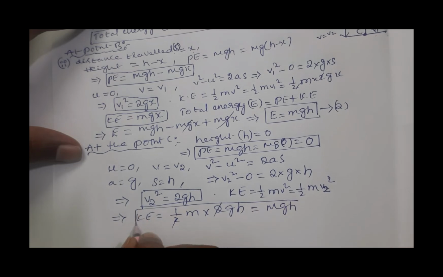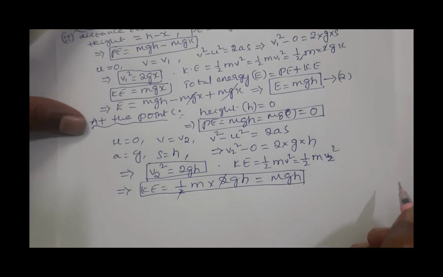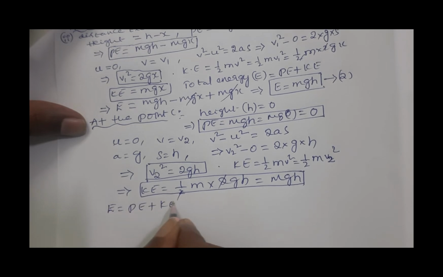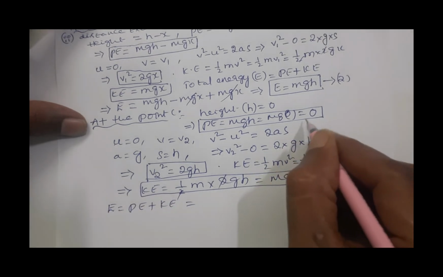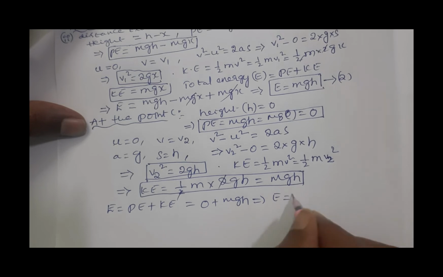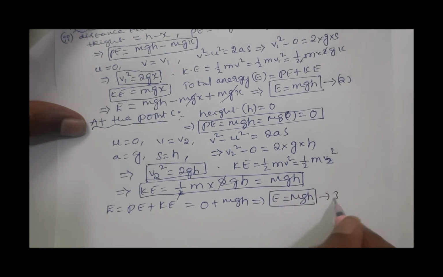So at the point C, for a freely falling body, kinetic energy also came as mgh. Now total energy, students, total energy E equals potential energy plus kinetic energy. Potential energy here came as 0 and this is mgh. So total energy here is also mgh. So this is equation number 3.